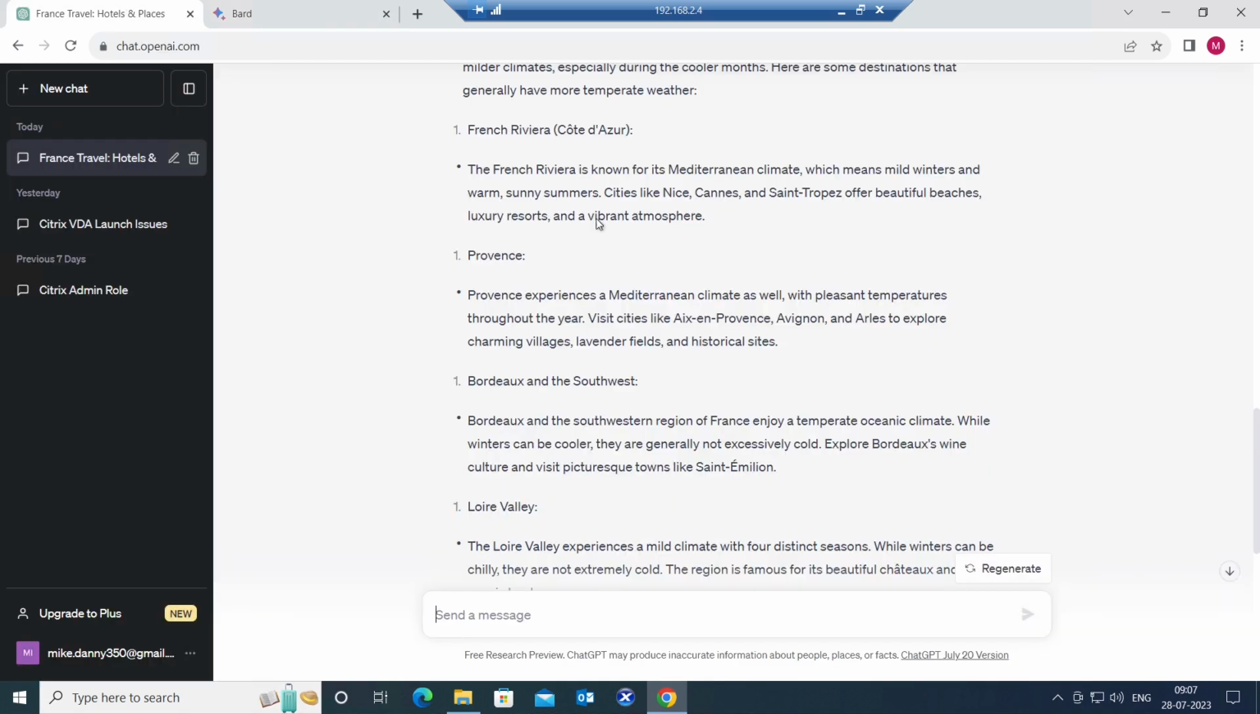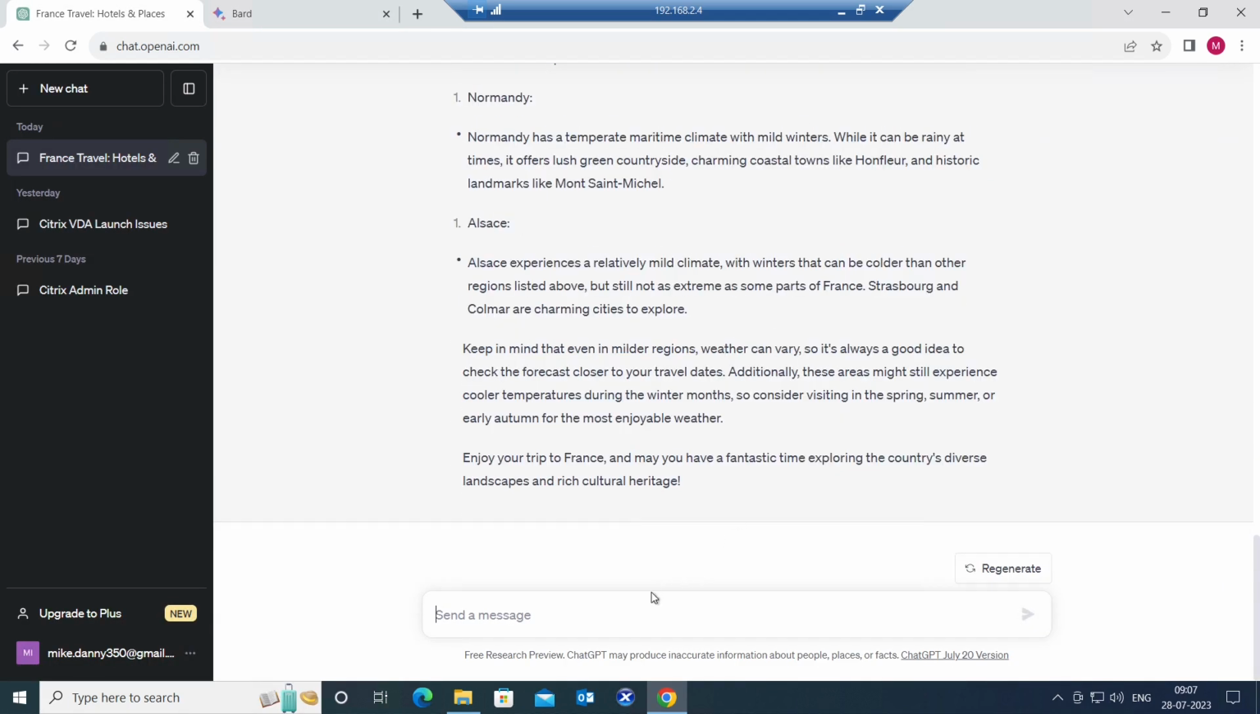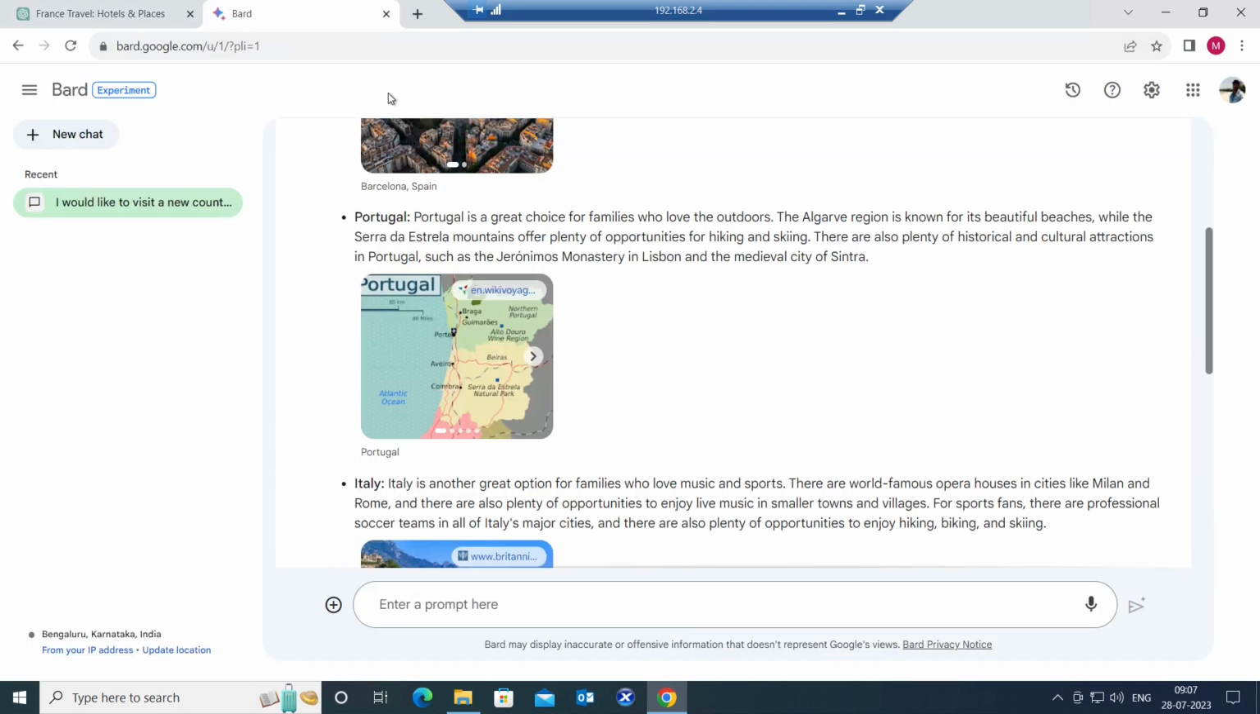But in ChatGPT, you can actually ask some questions. If you don't like the answer, you can also ask a few more questions. So this is the key difference between Bard and ChatGPT.